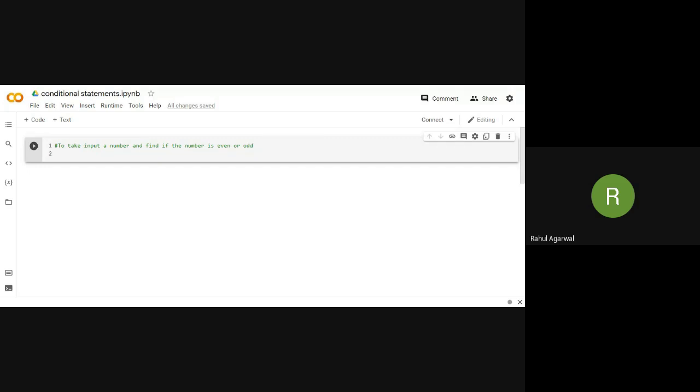Even numbers are those which, when divided by 2, don't leave any remainder. Odd numbers are those which, when divided by 2, leave a remainder of 1. Okay, right? So I am assuming a variable num equal to eval input.